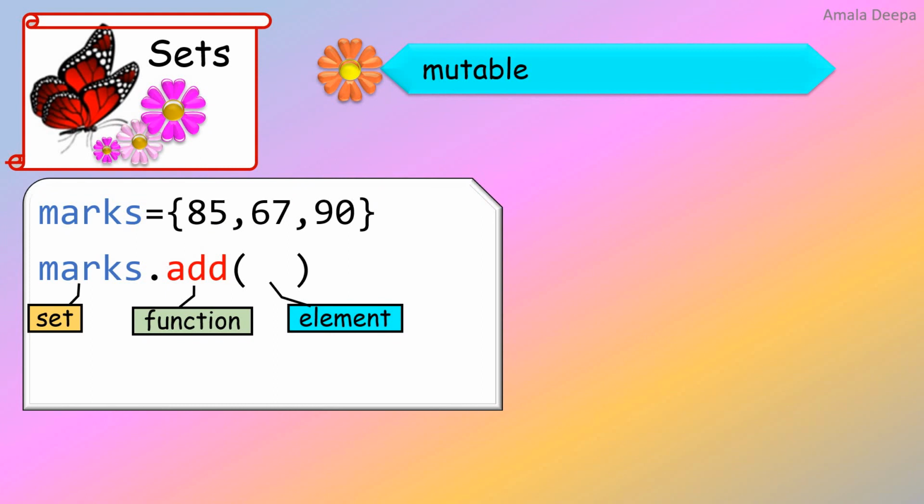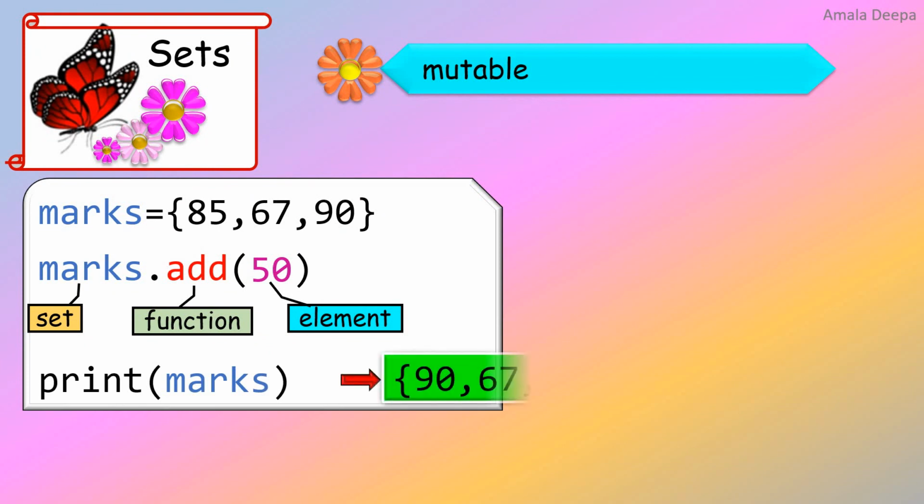Within parentheses, you give the element which you want to add. Print marks gives the output as follows. You can see that the element 50 is added at a random location in the set. This is because a set is unordered or unindexed.